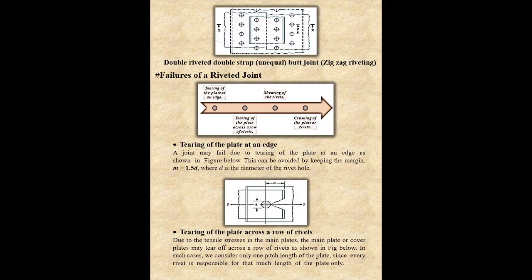A joint may fail due to tearing of the plate at an edge as shown in the figure below, but this can be avoided if we consider the value of margin equal to 1.5 d. If we take the margin equal to 1.5 d, then this failure will not occur. Here m is margin and small d is the diameter of the rivet hole.